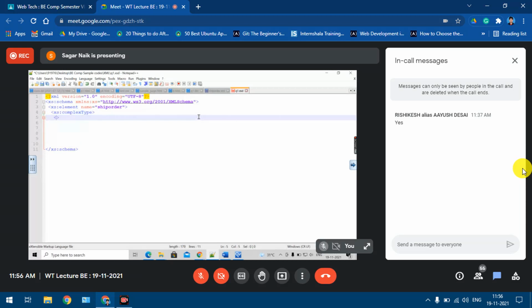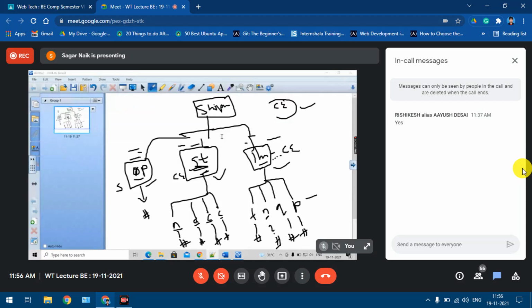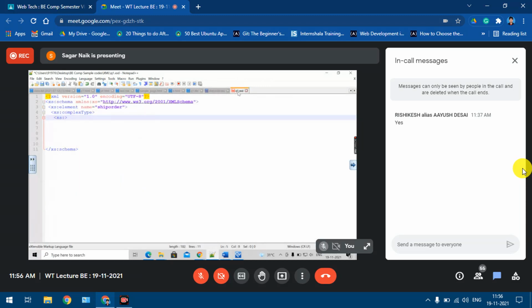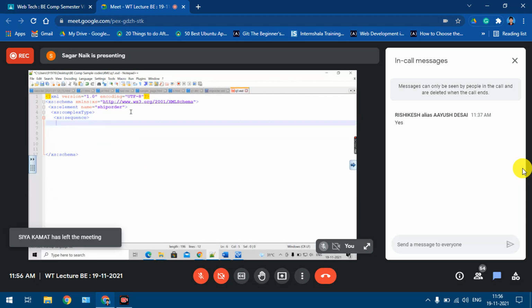Now, why is it a complex element? If I ask you why this ship order element is complex, what will you say? Because it is having children: order person, ship to, and item. Actually four, but item is repeating. That's why ship order is a complex element, because it has a sequence of children. So that I'll define now, xs:sequence.